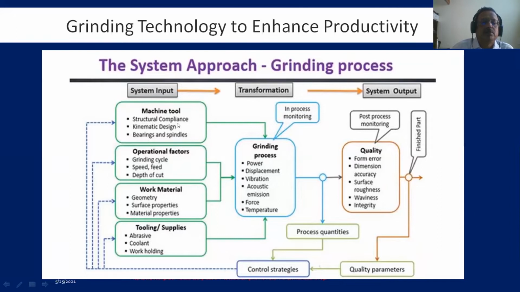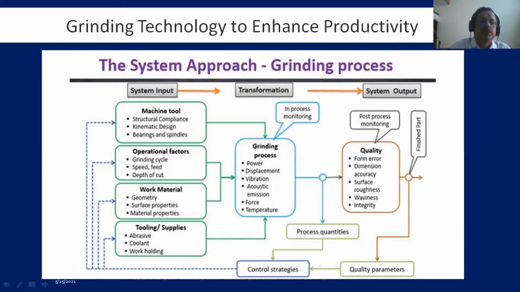Machine tool, that is structural compliance, that is rigidity of the machine, kinematics or design, bearings and spindles. What type of bearings are used? If it is for rough grinding, there are different types. For fine or finish grinding, we may require a higher grade of bearing, and the spindle accuracies are also more rigid. Sometimes it may not be a very accurate component that we are grinding, but heavy stock metal removal may be there. At that time, rigidity of the spindle plays a major role. This is connected with the machine, and also the vibration level in the machine. Such things will come, and we will go into detail.